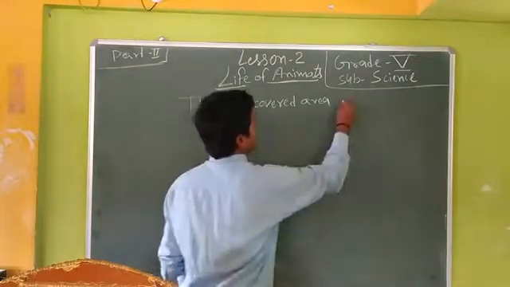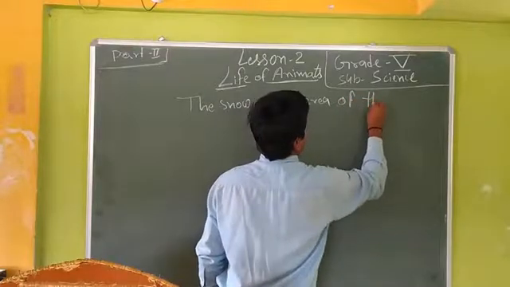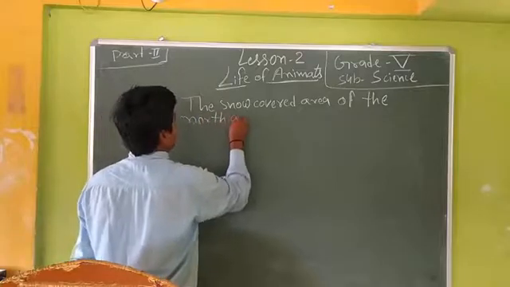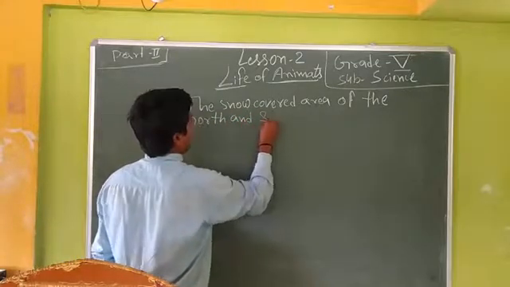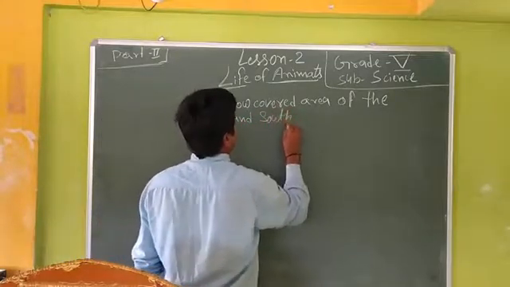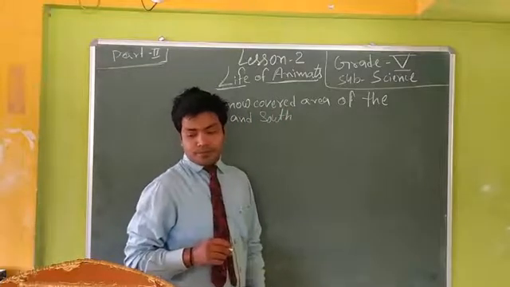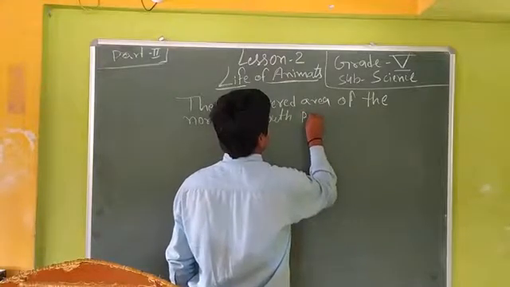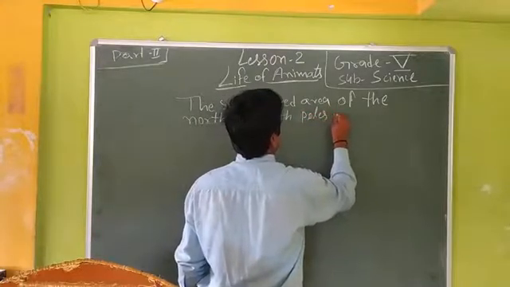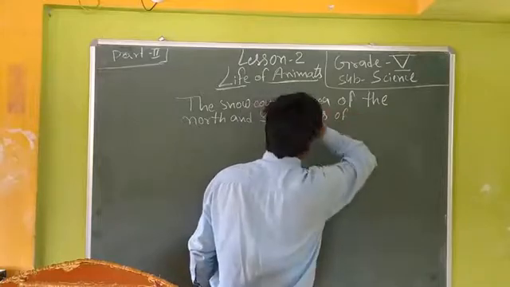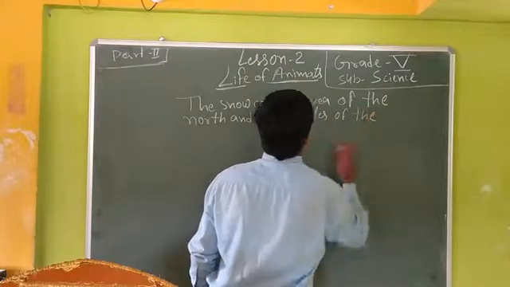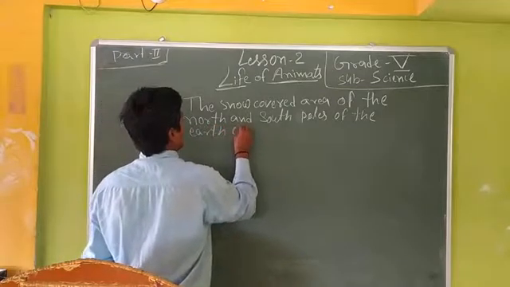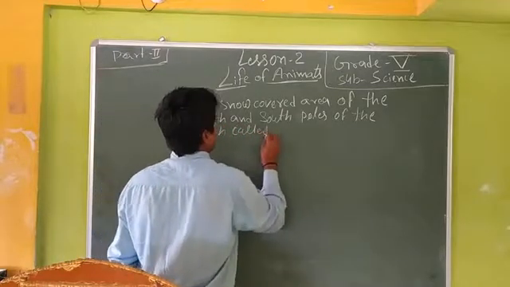of the north and south poles of the earth, called the polar region.